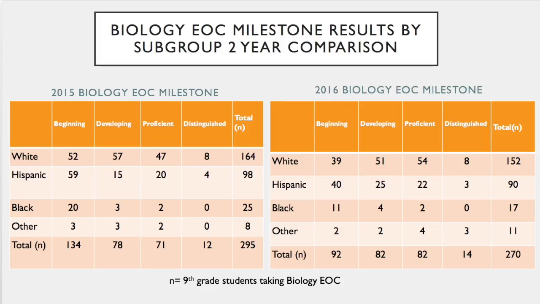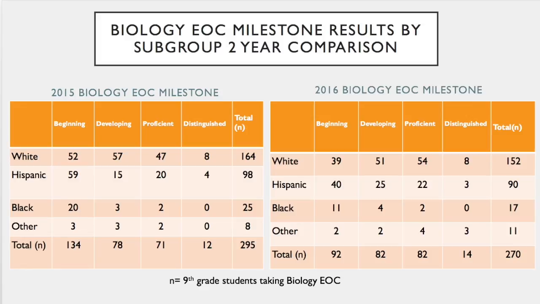Another table of the subgroups. Here you'll see, in 2015, the number of distinguished students: 8 in the white population, 4 in the Hispanic, and 0 in the black and other category. So if we look over at proficient, you'll see that's kind of where the wider gap is, with 47 students falling in the proficient category for white population, 20 in Hispanic, 2 in black, and 2 in other. So once again, a gap there out of the number of students tested.